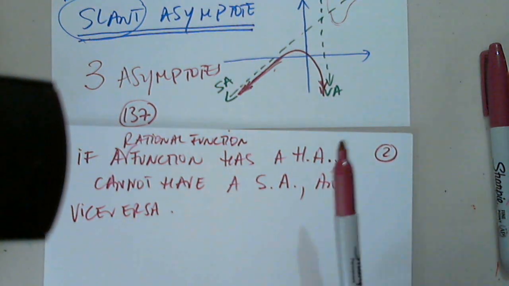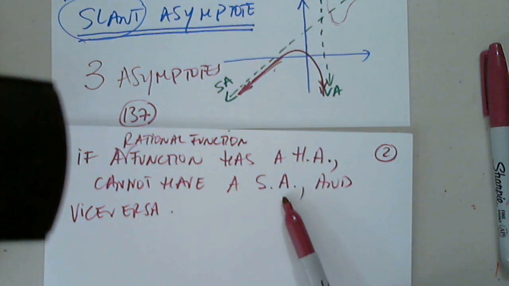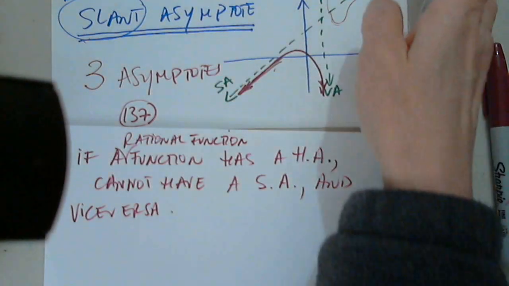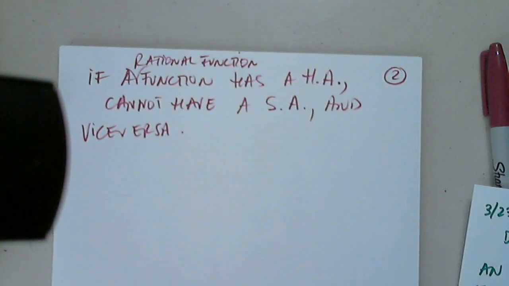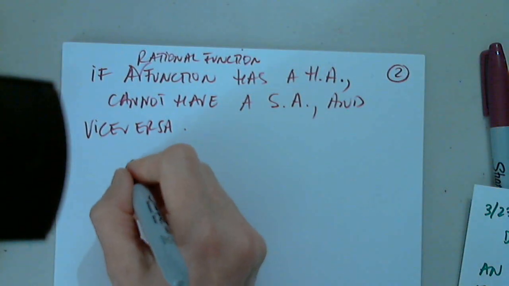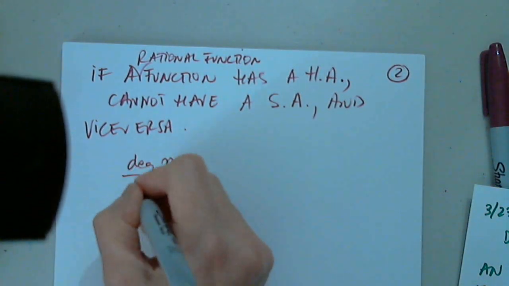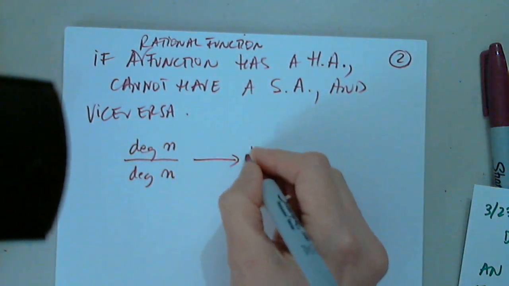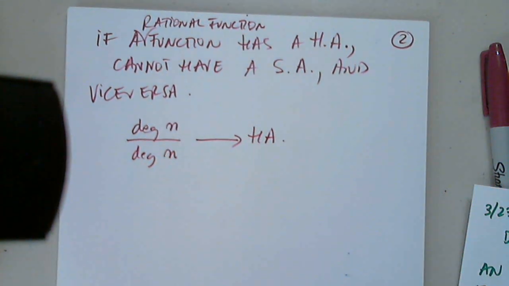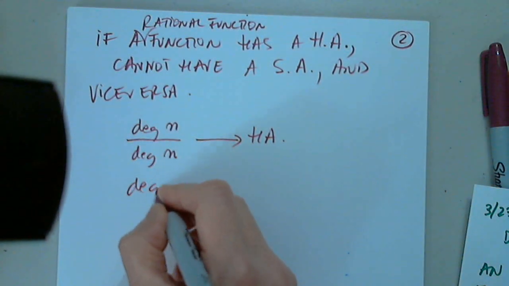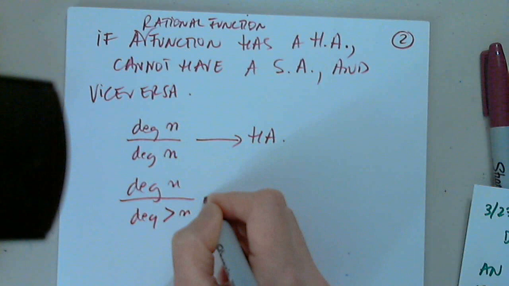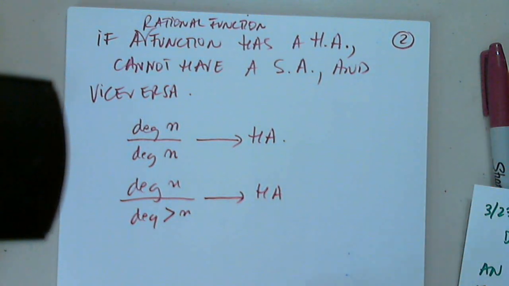So if the function has a horizontal asymptote, don't look for a slant. If the function has a slant, don't look for a horizontal. And some time ago we said degree n over degree n. What is the horizontal asymptote here? Degree n, degree greater than n. What is the horizontal asymptote here?